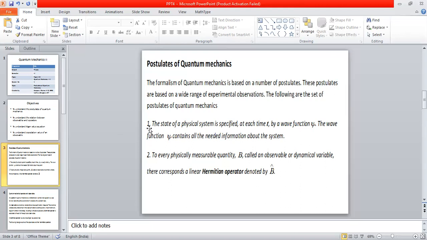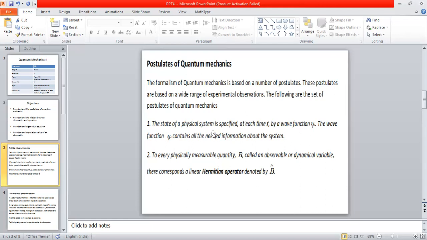So the first postulate says the state of a physical system at each time t is represented by a wave function psi, and the wave function psi contains all the needed information about the system. For each and every physical system, it is possible to find out through mathematical equations called Schrodinger equations. We shall do all these things in detail a little later.